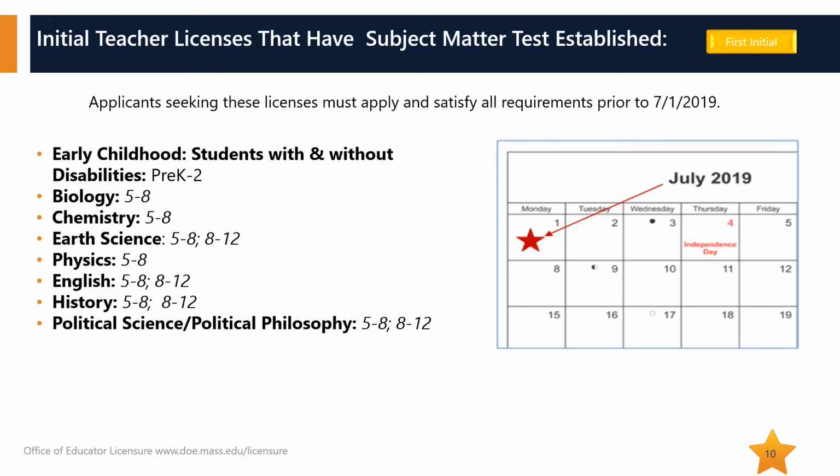Individuals prepared as a teacher outside of Massachusetts for a license comparable to one of these licenses may earn the Massachusetts license as their first initial teacher license by satisfying the following: possession of a bachelor's degree, achieving passing scores on both components of the Communication and Literacy Skills test, achieving a passing score on corresponding subject matter test, and possession of the SEI teacher endorsement. Due to amendments to the regulations, applicants attempting to earn any of these licenses must apply and satisfy all requirements prior to July 1st of 2019.